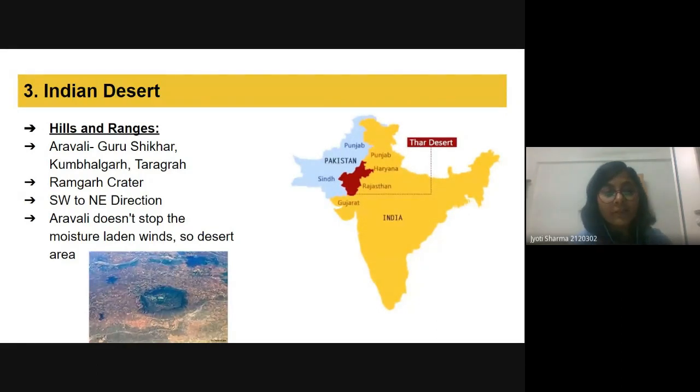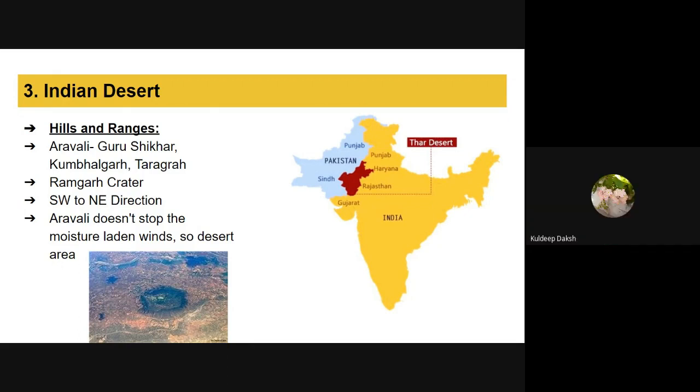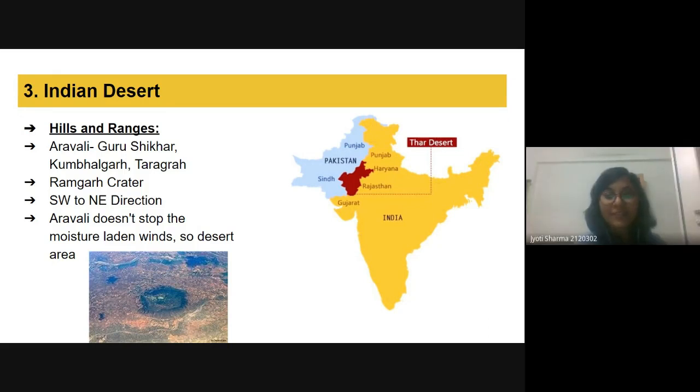Then we also have the Ramgarh crater here. This crater has been formed due to what? Can anyone guess? Yes, due to a meteoroid. When the meteorite struck the earth, it formed a crater. So we have the Ramgarh crater in this area as well.